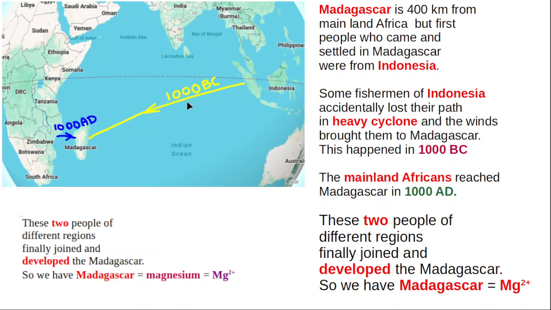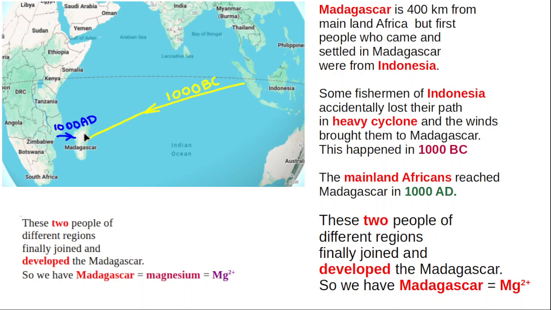The reason is that some Indonesian fishermen went into the sea for catching fish. A cyclone came, and that cyclone drove them by force of wind over a long distance, and finally after 1 or 2 months they reached Madagascar. That happened in 1000 BC.